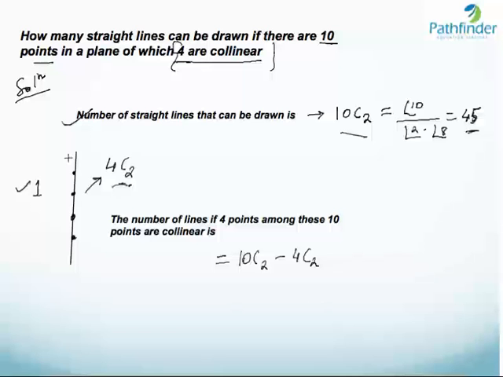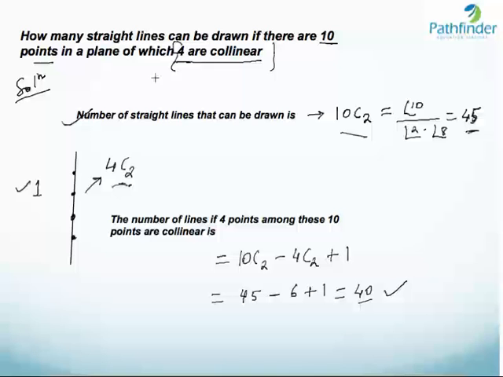But we cannot subtract all the lines because if we subtract 4C2 fully, then even this one line which has been formed will also get reduced. Therefore, we add back 1 to the tally and we get 45 minus 6 plus 1, that is equal to 40 as our answer.